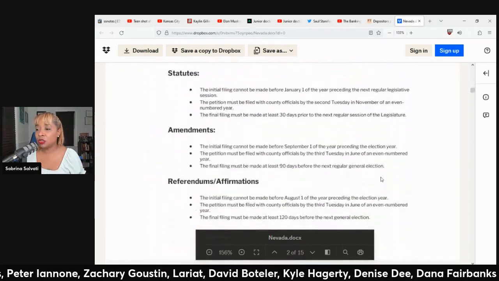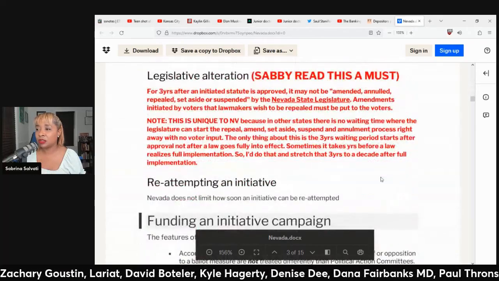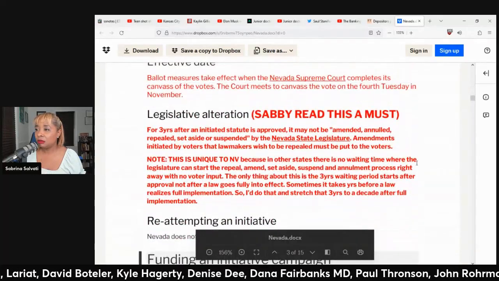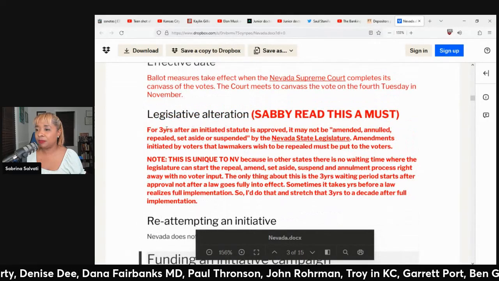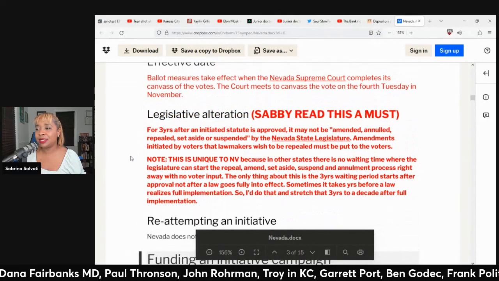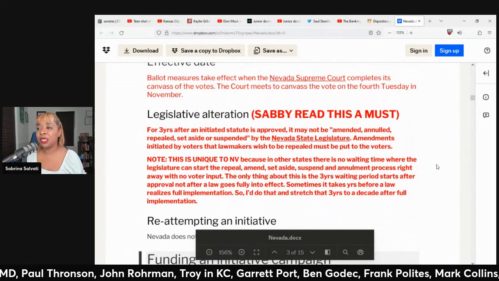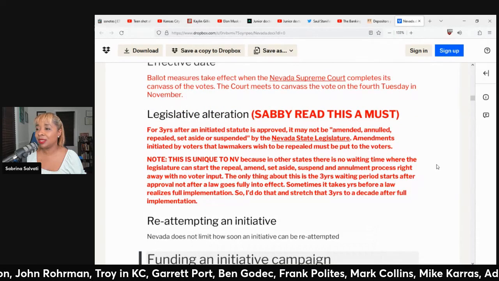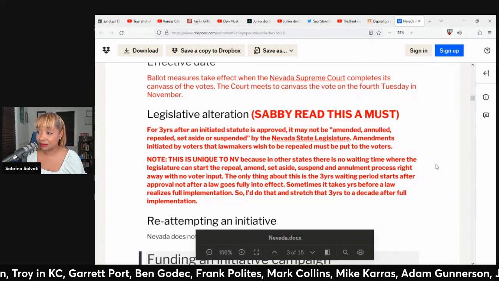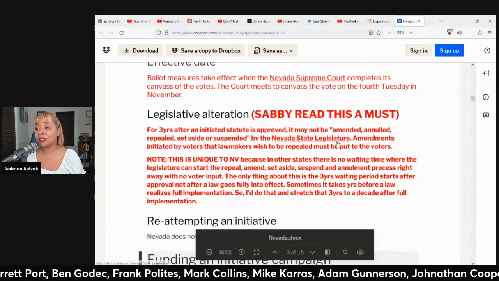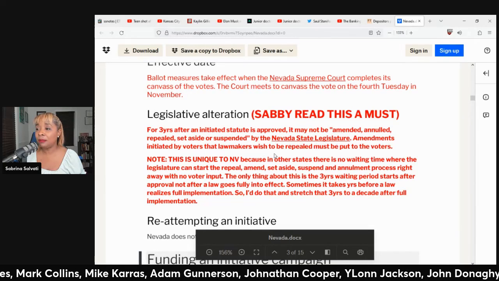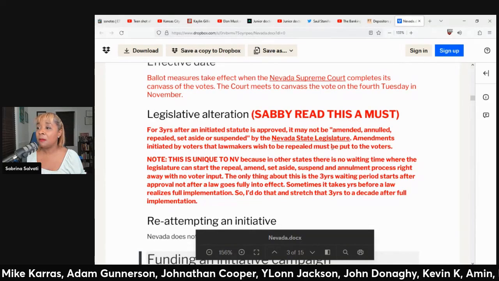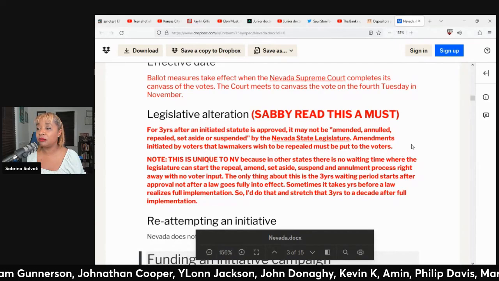Let's go down to the very first measure. Let me read this part here from Roger. Legislative alteration: for 3 years after an initiated statute is approved, it may not be amended, annulled, repealed, set aside, or suspended by the Nevada state legislature. Amendments initiated by voters that lawmakers wish to be repealed must be put to the voters.